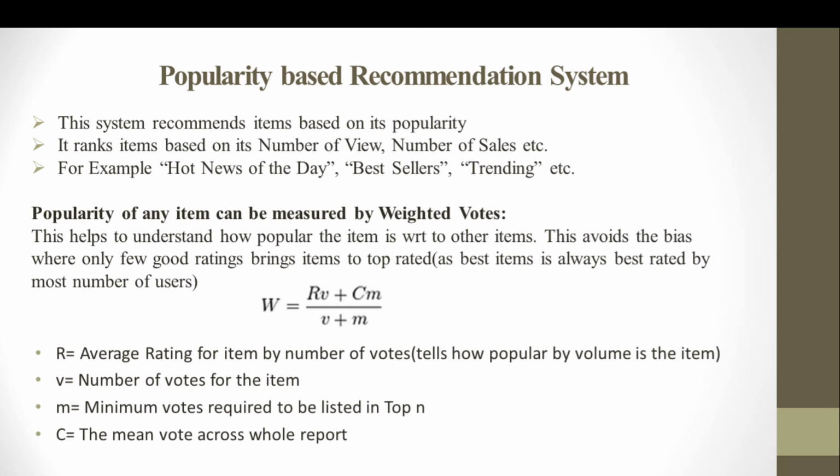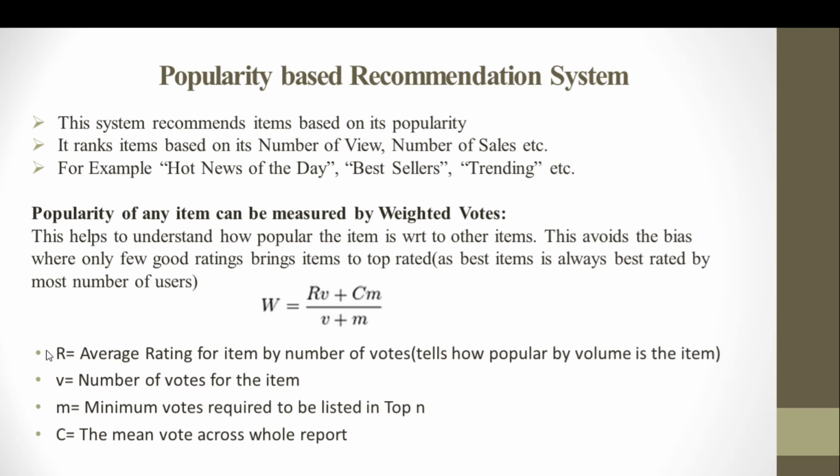So if somebody is giving 5 out of 5, but the number of votes given is very low, then we are not going to consider it a very popular or very high-quality item, isn't it? So the number of votes given to a specific item is also equally important. At the same time, of course, the rating is also important. But if a good rating is given by a high number of users, then that item will be more useful than a good rating given by a very low number of users. So that's why the weighted vote becomes a very important factor while measuring the popularity of a specific item, right?